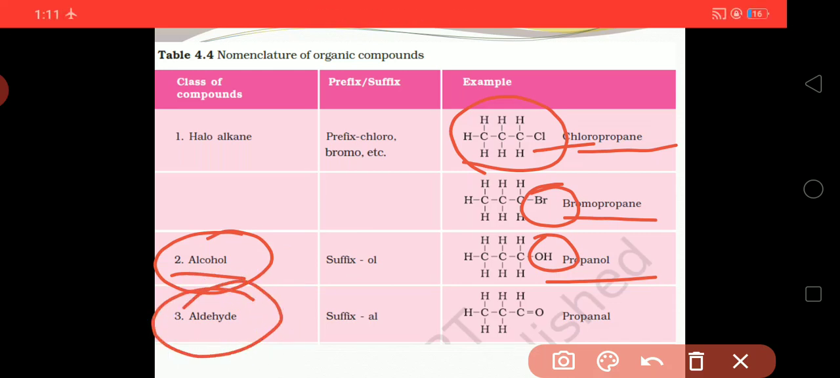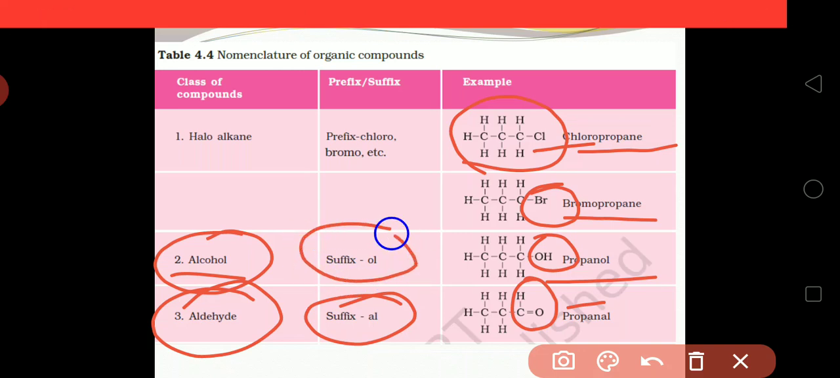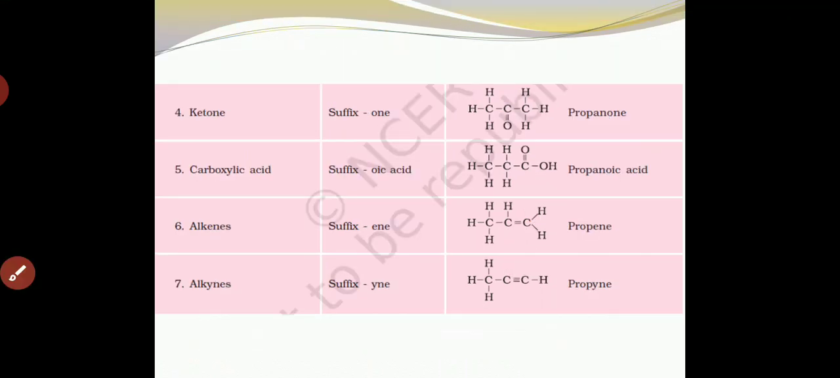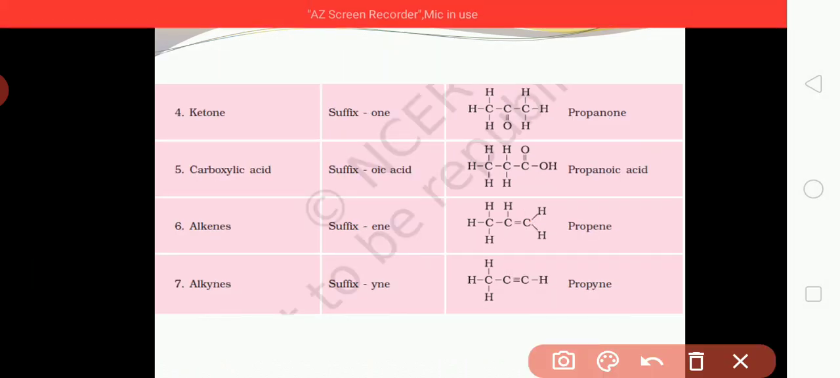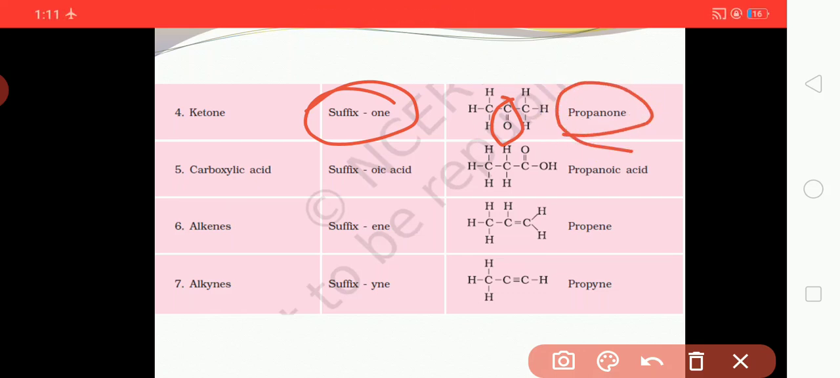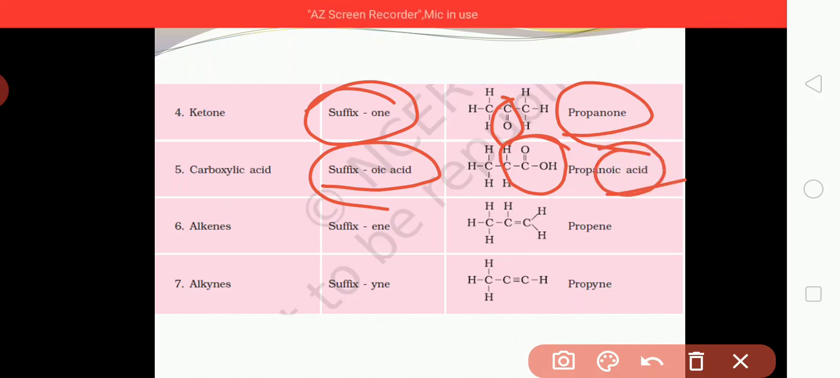If the functional group is aldehyde, which we write as C double bond OH, this is the group of aldehyde. So "al" is written in the suffix, "ol" is written for alcohol, and haloalkane as before. For the ketone, "one" is used, C double bond O, propanone. In the same way, for carboxylic acid, COOH, "oic acid" is used, as you can see, propanoic acid.